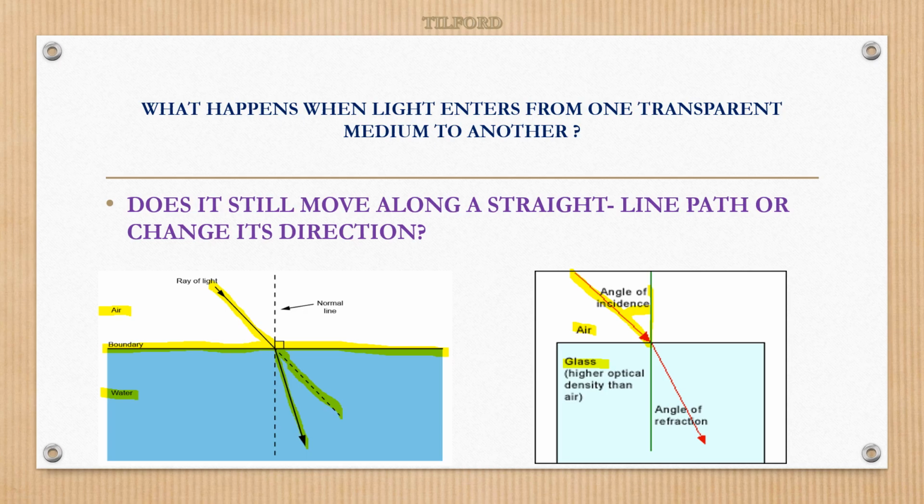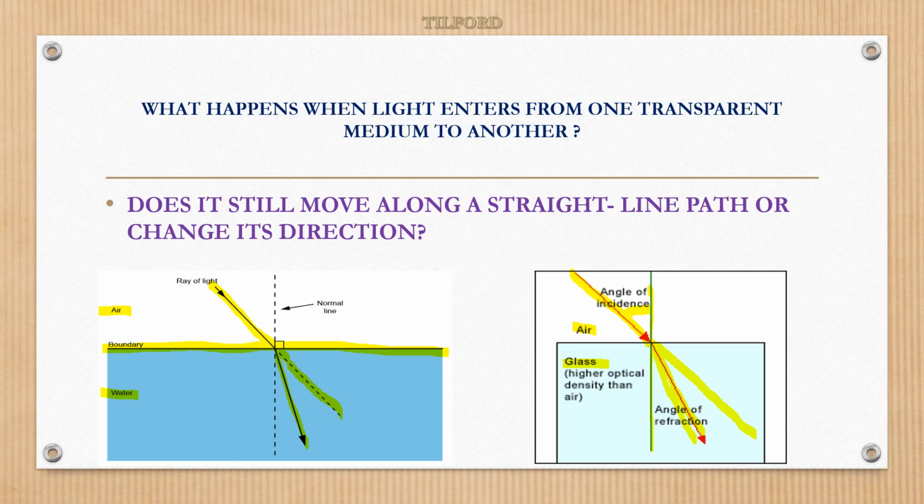Actually, according to rectilinear propagation of the light, what is it supposed to do? It's supposed to move in a straight path. This is the actual path. Is it moving in a straight line path? No, it changed its direction. Here you can see the red color light ray. Now, this is what? Normal. And what is this? Light ray. So the angle between this normal and this light ray, we call it the angle of refraction.